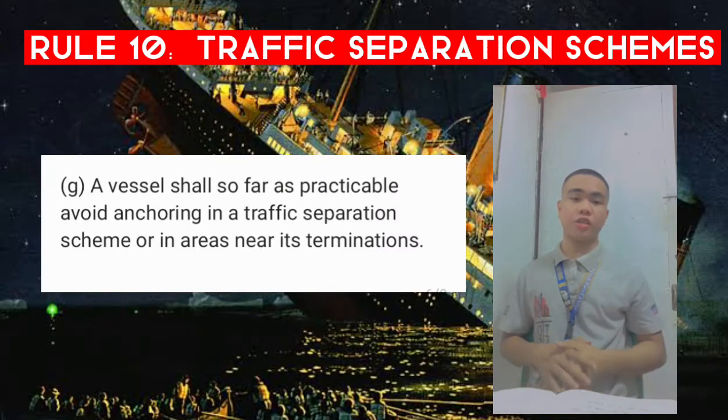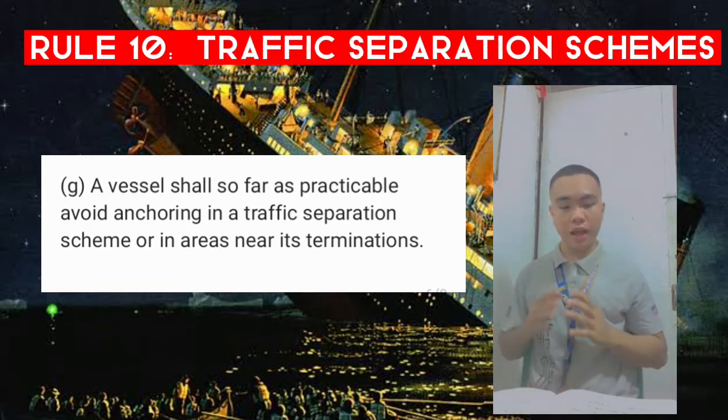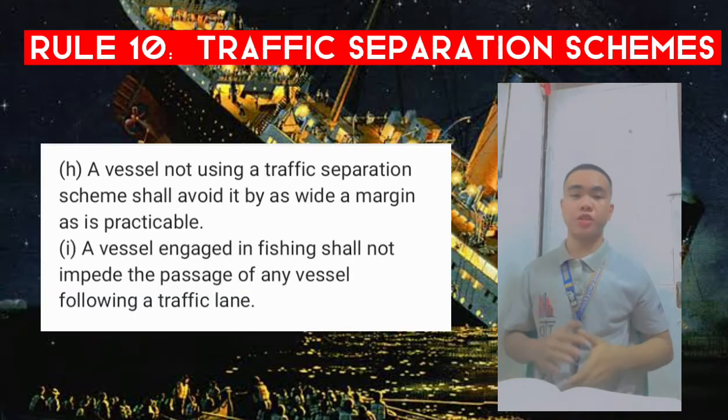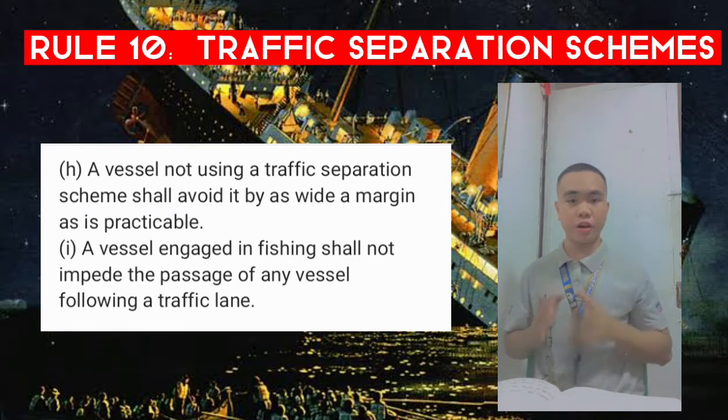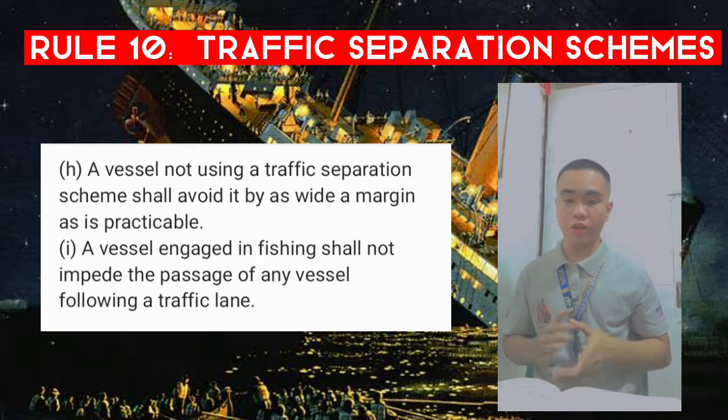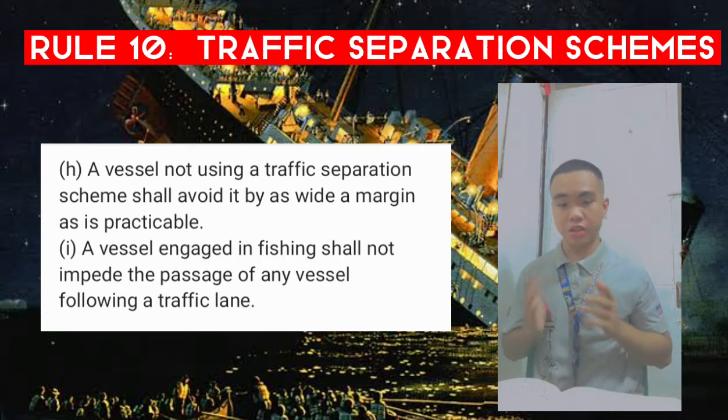G. A vessel shall, so far as practicable, avoid anchoring in a traffic separation scheme or in areas near its termination. Again, this makes sense. Don't anchor in that area. There's a traffic separation scheme there because it's a busy area. H. A vessel not using a traffic separation scheme shall avoid it by as wide a margin as is practicable. Again, makes sense, if you are not using it, just stay well clear.